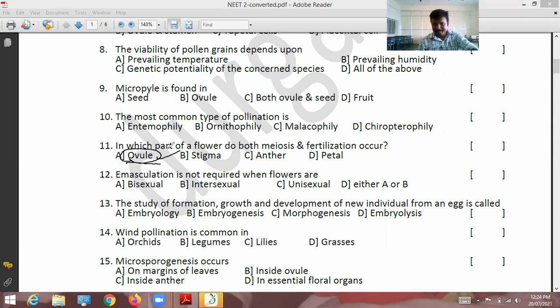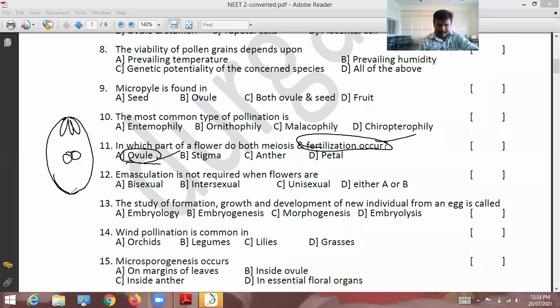After that, in that particular ovule, the embryo sac is formed. When the embryo sac is formed, then fertilization takes place. Without the embryo sac, fertilization does not take place. What is the embryo sac? This is the embryo sac: three antipodal cells, secondary nucleus, synergids, egg cell. Only when the embryo sac is formed does fertilization take place. Why? In the embryo sac only the secondary nucleus and the egg are there. It is called the egg.